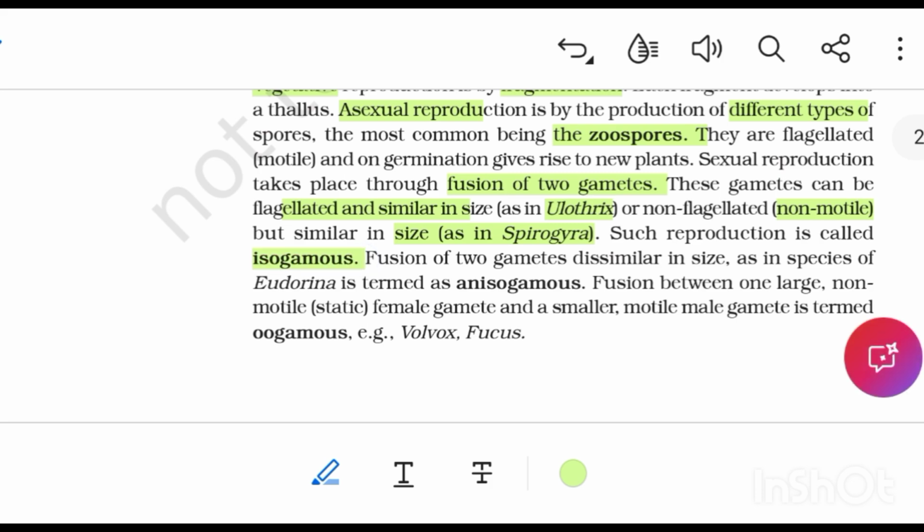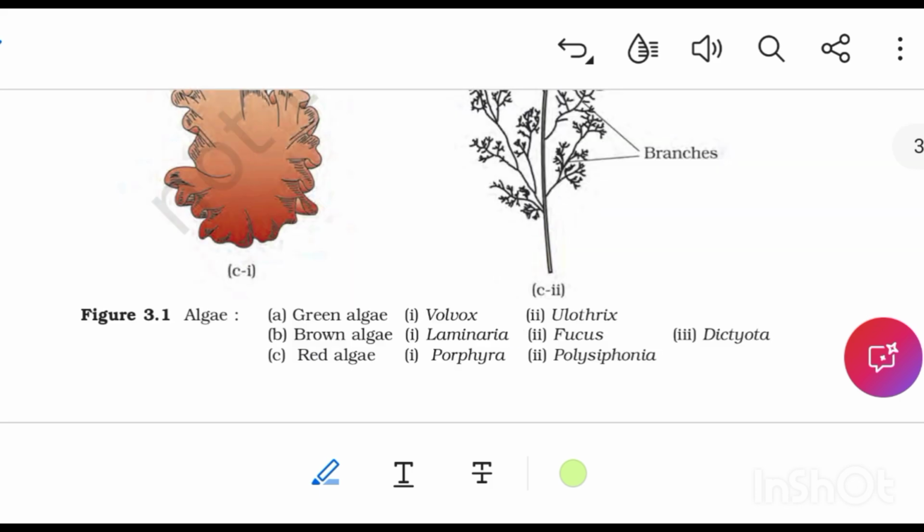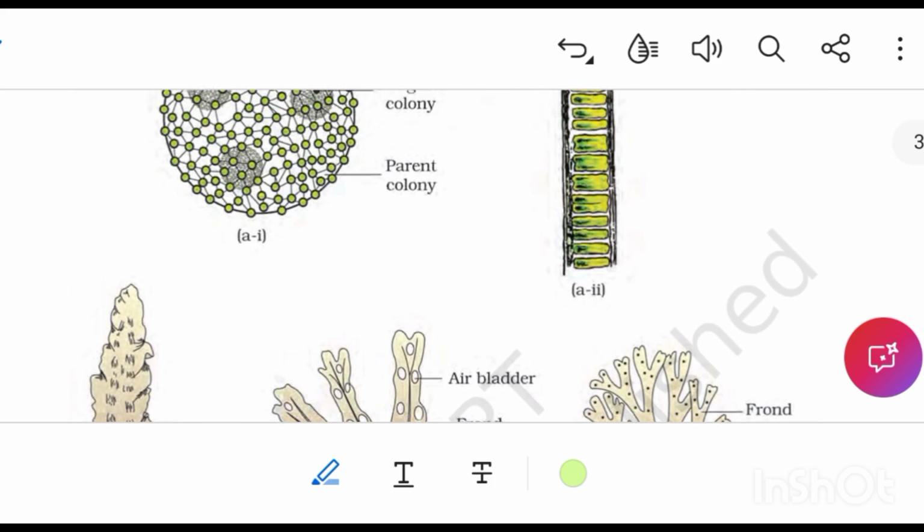Fusion of two gametes dissimilar in size as in species of Eudorina is termed as anisogamous. Fusion between one large, non-motile female gamete and a smaller motile male gamete is termed as oogamous. Example, Volvox and Fucus.